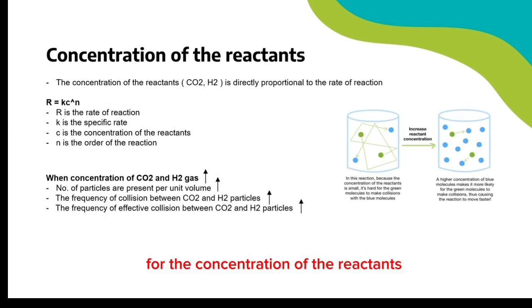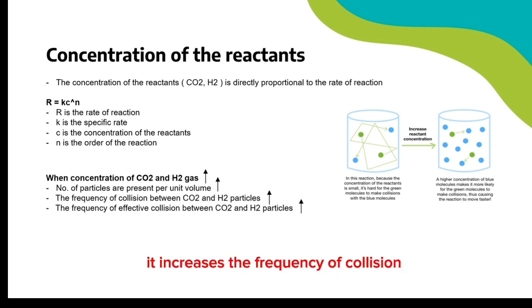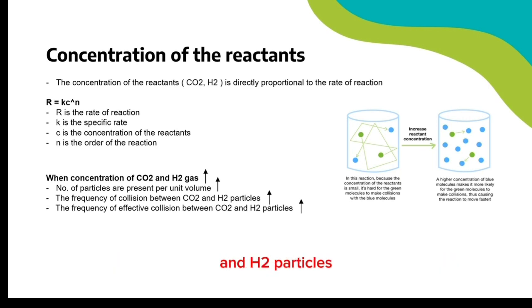For the concentration of the reactants, it is directly proportional to the rate of reaction with the formula R equals k[C]^n, where R is the rate of reaction, k is the specific rate, C is the concentration of the reactants, and n is the order of the reaction. When the concentration of reactants CO2 and H2 gas increases, a greater number of particles are present per unit volume. Thus, it increases the frequency of collision and the frequency of effective collision between the CO2 and H2 particles.